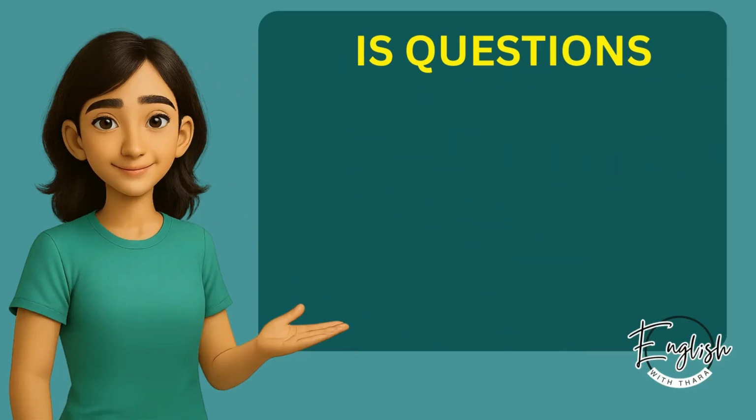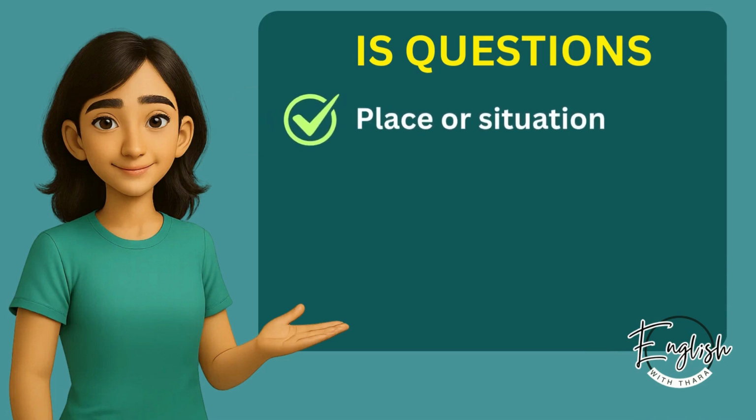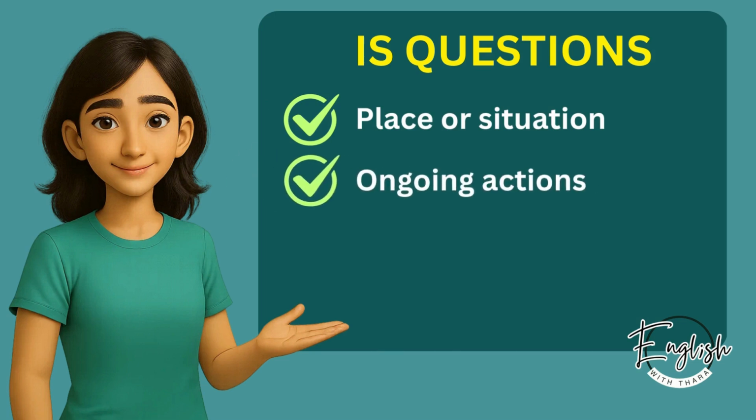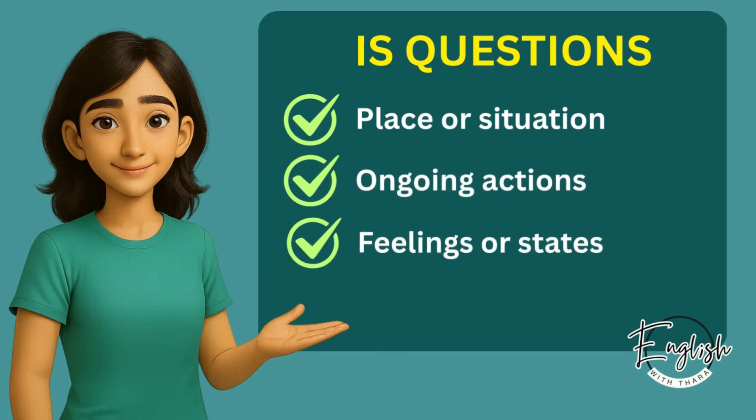Next, let's see how to ask is questions. Is questions are used to ask about place or situation, ongoing actions, and feelings or states. We use is with the subjects he, she, and it. Now, let's see each one with an example.